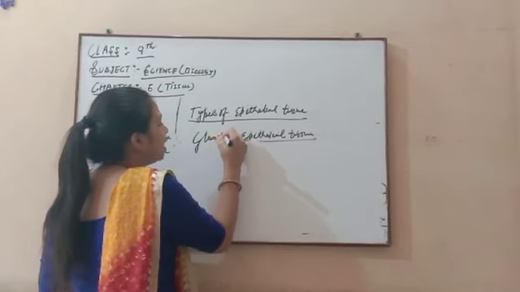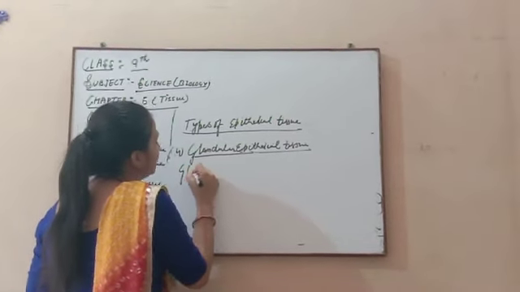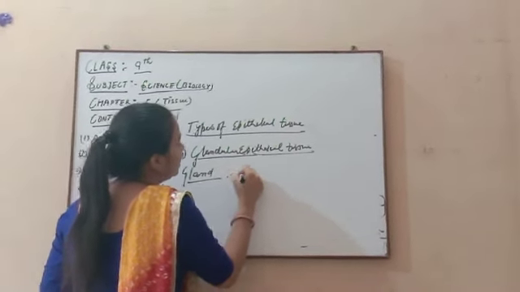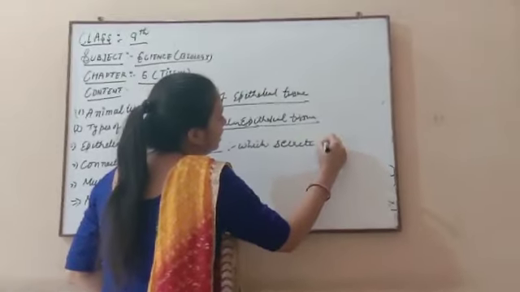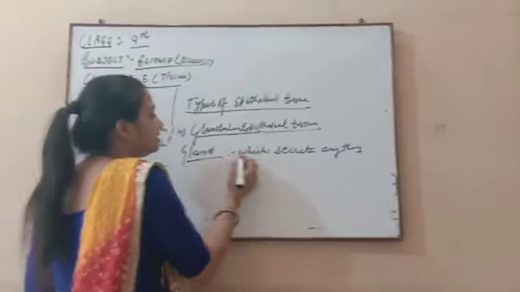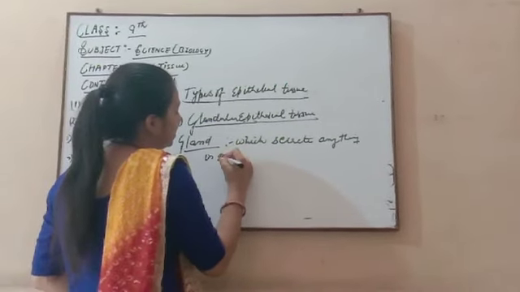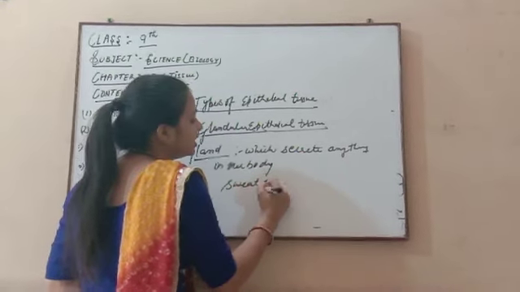What is the meaning of glandular? In your previous class you learned the meaning of glands. Glands are organs which secrete something in our body. Secretion by the organ is known as a gland. Anything in our body, like the sweat gland. The sweat gland secretes sweat.